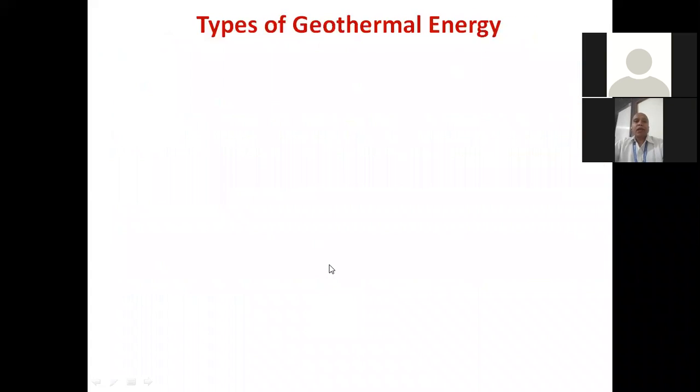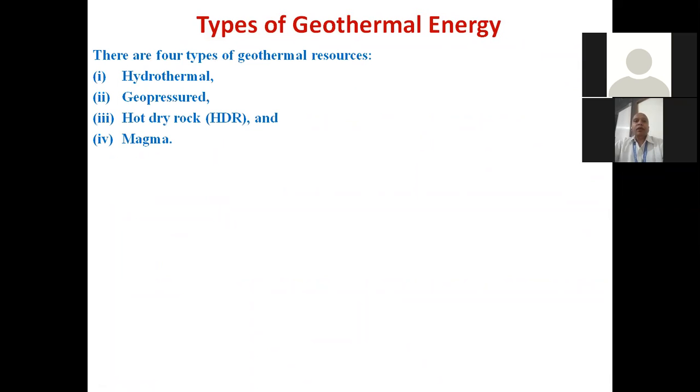Okay. Now we move on to classification or types of geothermal energy. I told you that there are four important classifications of geothermal resources. One is hydrothermal, geopressure, hot dry rock, and magma. We will discuss these resources in detail in subsequent slides. Normally we consider hydrothermal source is the water which is available at high temperature, and that can be used either for direct heating purpose or for electricity generation.